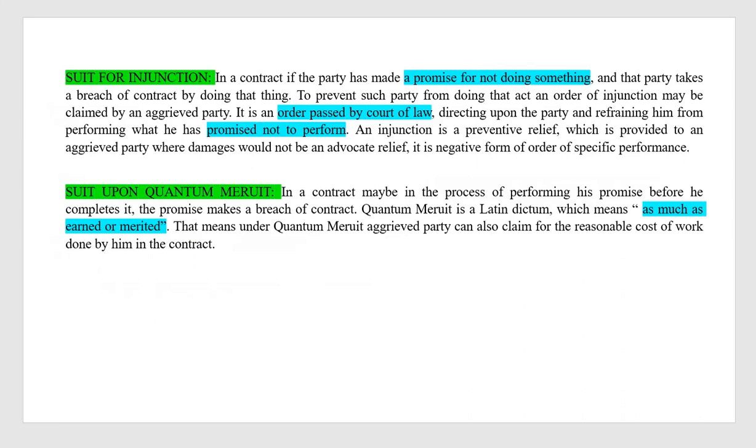Next, suit for injunction. The other party promises that he will not perform a certain thing, but he performs it, breaking the contract rules. Then a suit for an order of injunction may be useful here, but the one negative thing is that damages cannot be given to the aggrieved party.